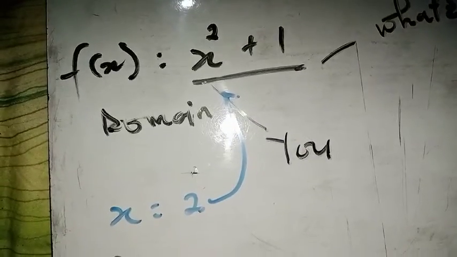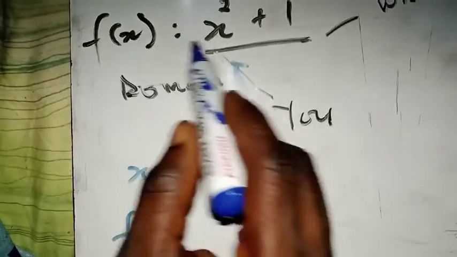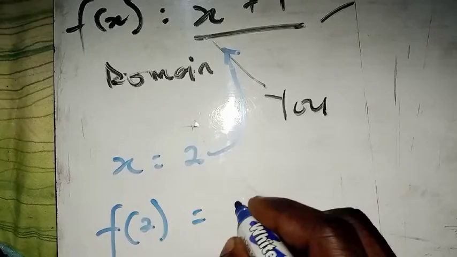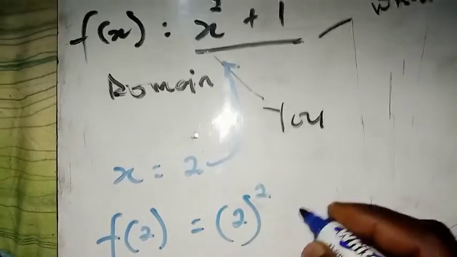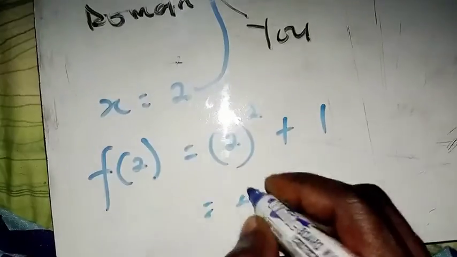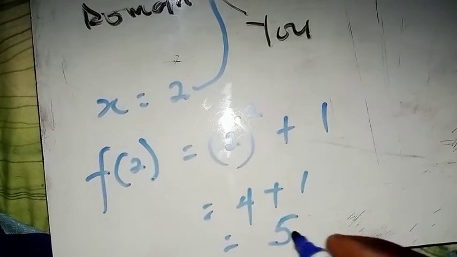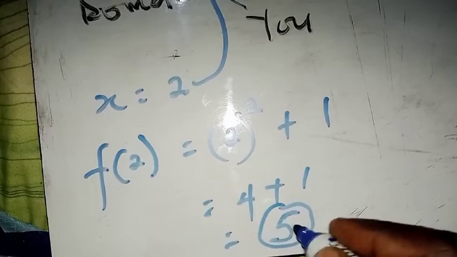So we have F of 2, that is the function. Whatever you say the X is, you replace that by 2. So F of 2 is going to be 2 squared, so 2 exponent 2, then plus 1, that should be equal to 4 plus 1, and then the answer here is 5, right? So it means that you can give us another 5%.